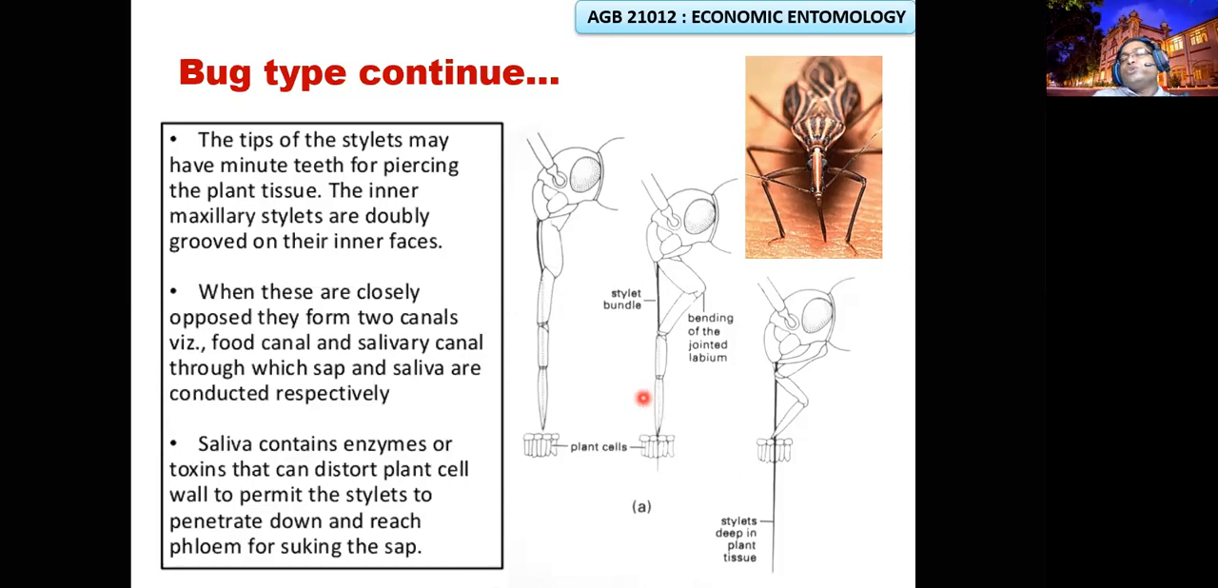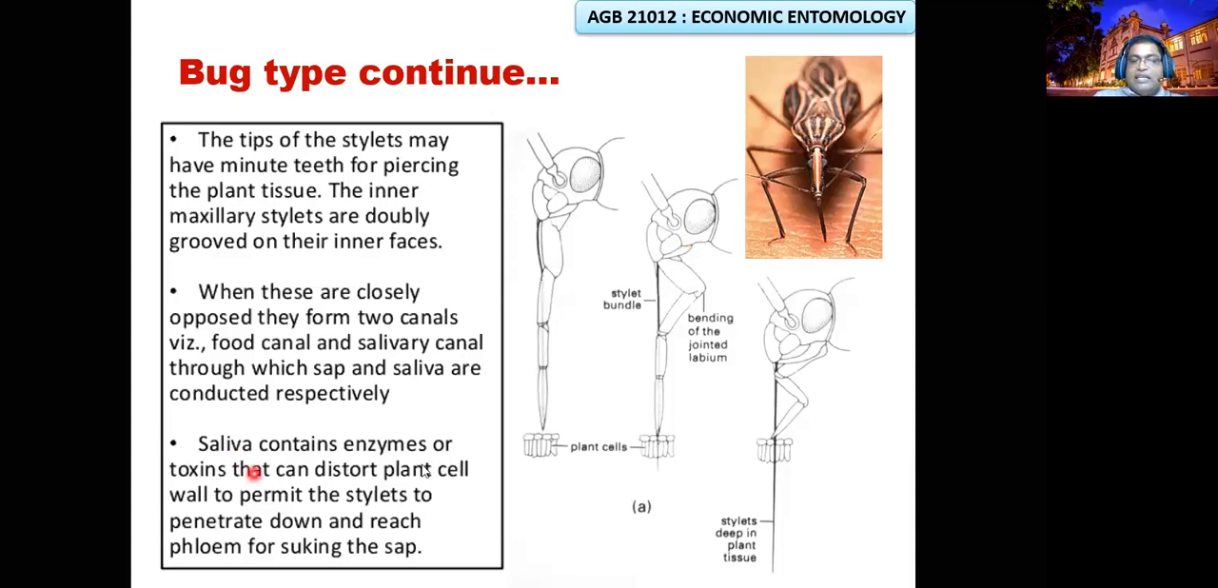Then through the food channel, they will suck the sap. The sap is still liquid because the anticoagulants are there. So they suck the liquid. Here in the head, they develop the sucking pump, the mandibular suctoral pump, right? It is not the cibarial pump structure. It is well developed in mosquitoes, not in bugs, right?